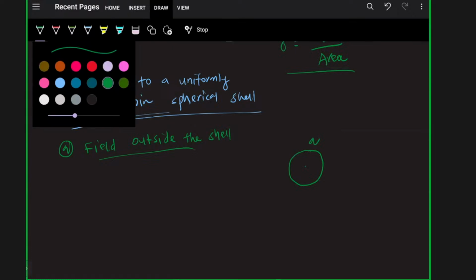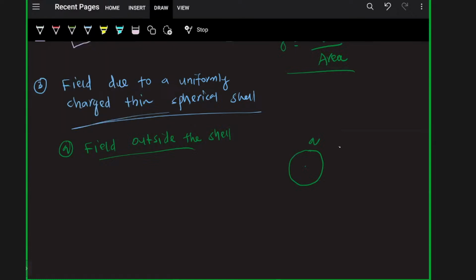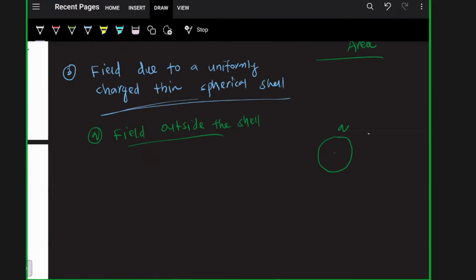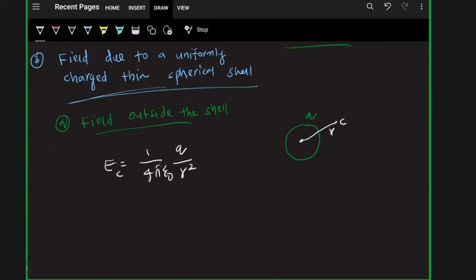We have to find the electric field outside the shell. Outside the shell, how much will the electric field be? Suppose this is the distance r from the center of the shell. E at C will be 1 divided by 4 pi epsilon naught times Q divided by r square. This is the field outside the shell.